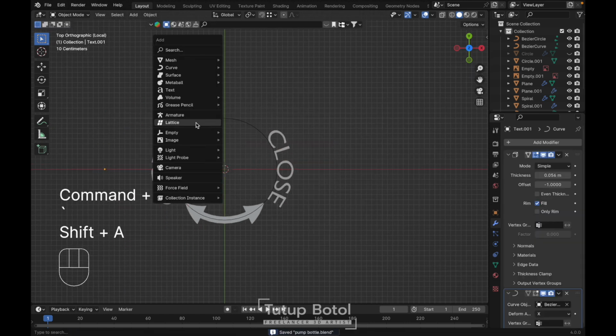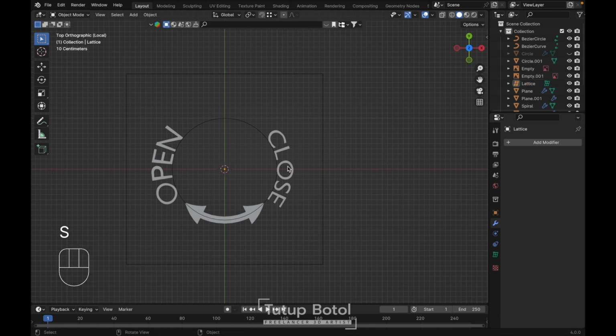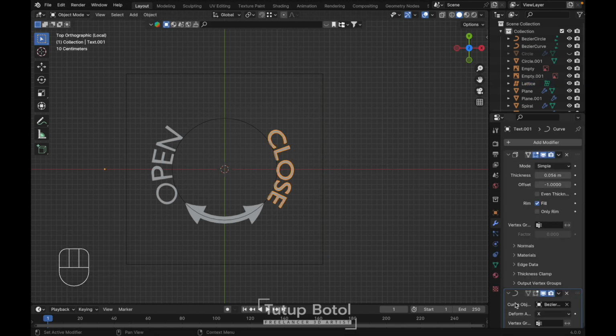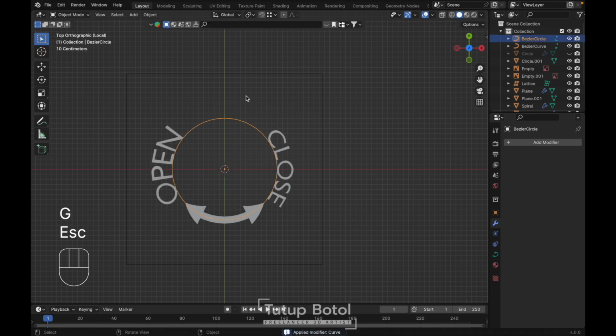Then press Shift A, add a lattice as to scale it. Then we're gonna apply this one. Apply the curve modifier, solidify. This one also, and this one. And we don't need the circle anymore. X delete.